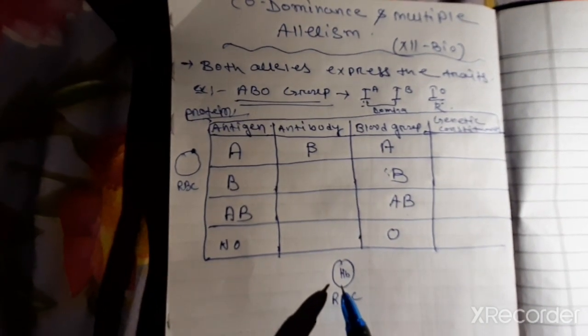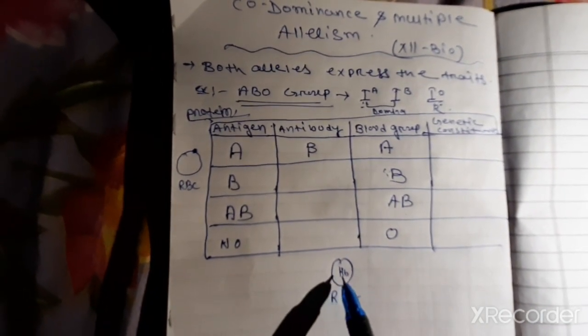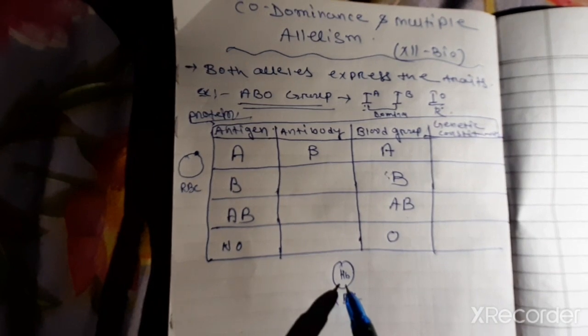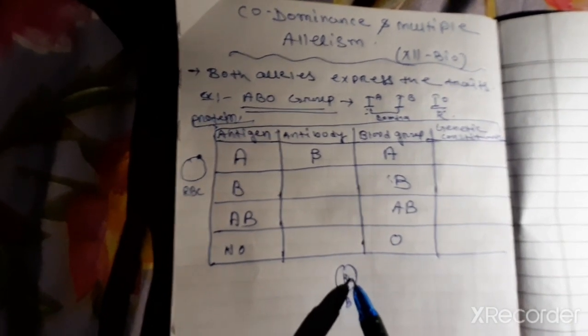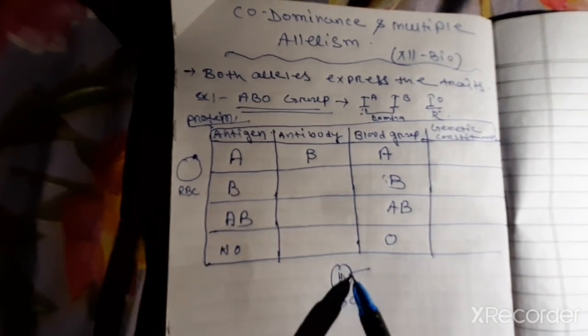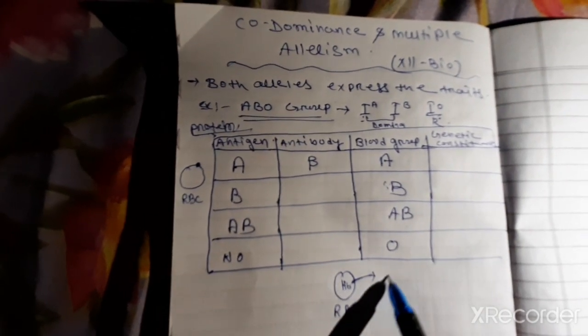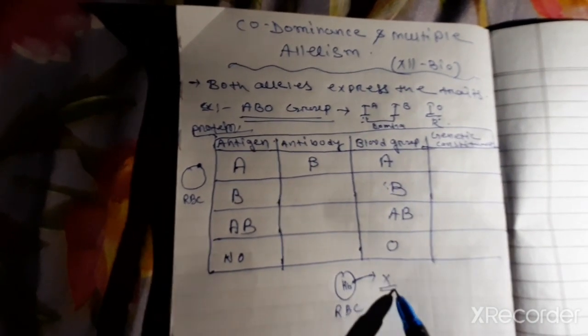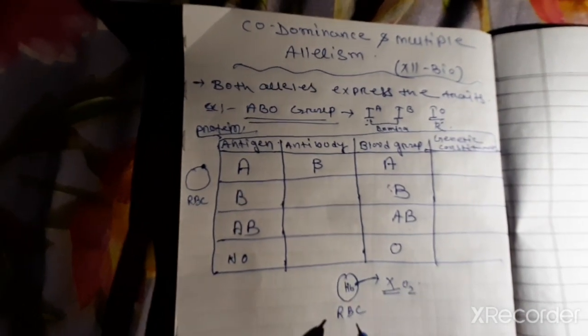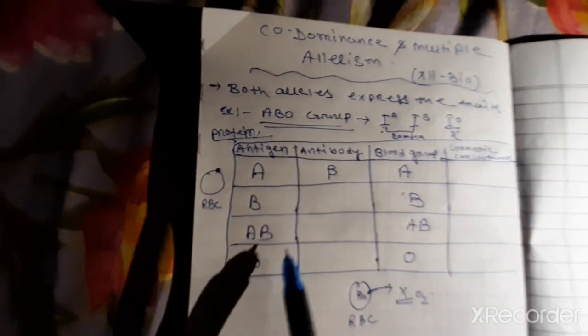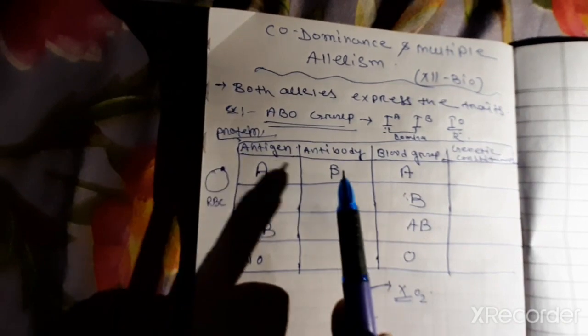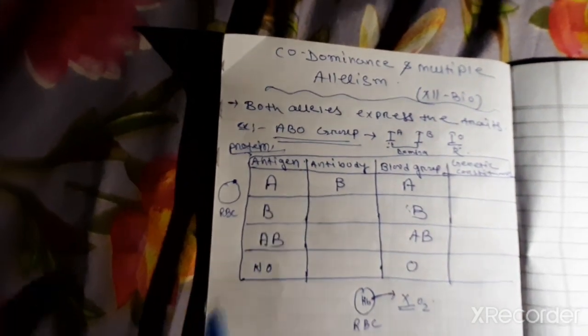The RBC does not have a nucleus; instead of a nucleus, hemoglobin is there. If the same antigen and antibody are there, then what will happen? Hemolysis will happen. That means hemoglobin will come out from the RBC and it does not transport the oxygen, as a result of which the person will die. So for that reason, the same antigen and antibody are never present in a blood.